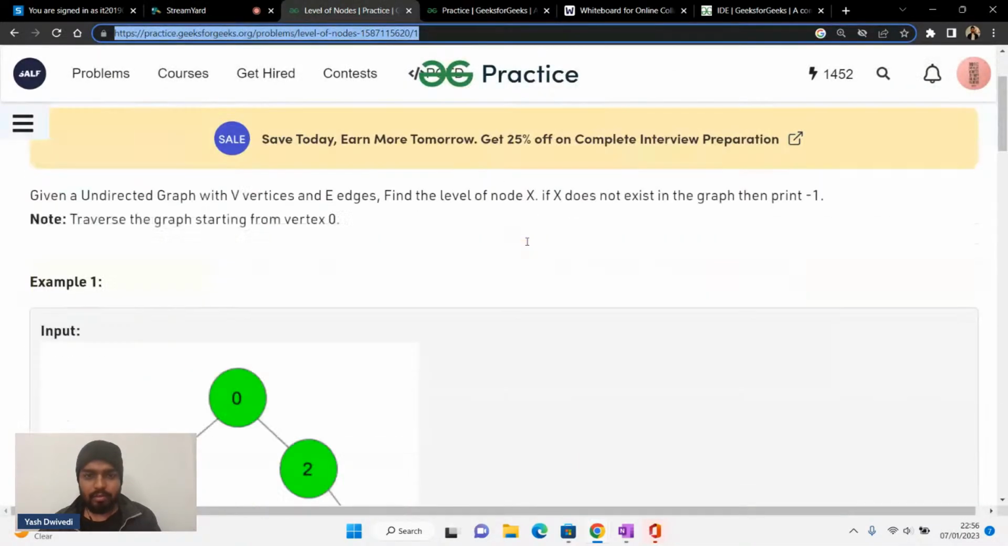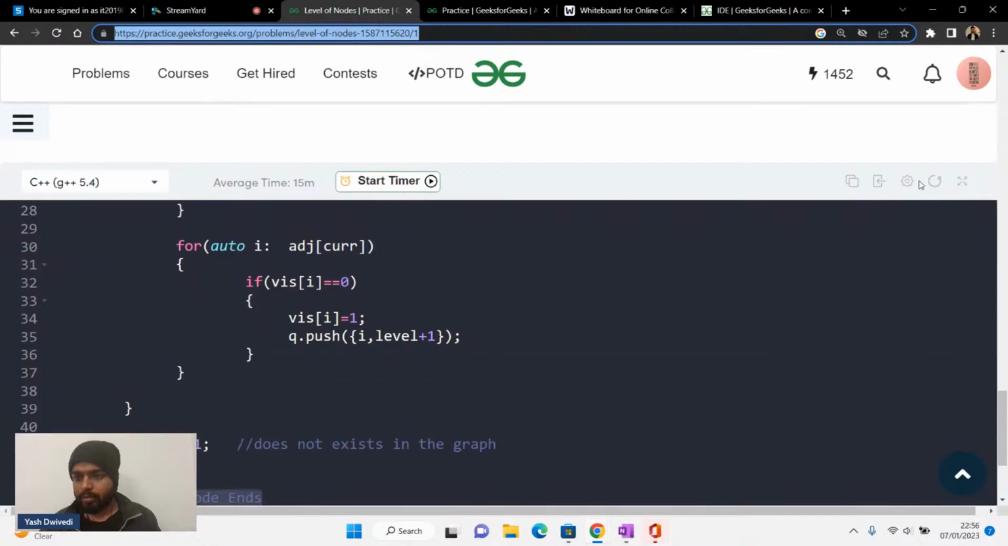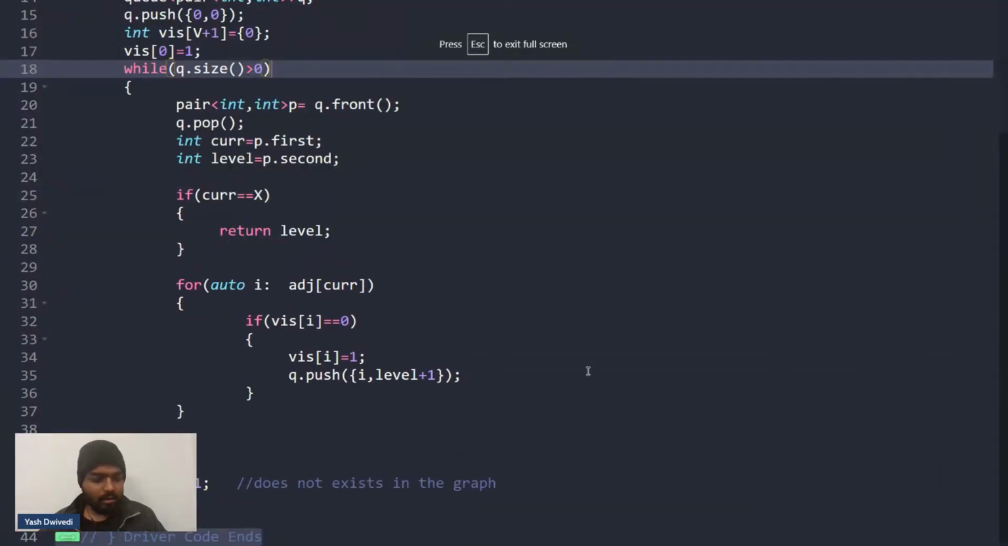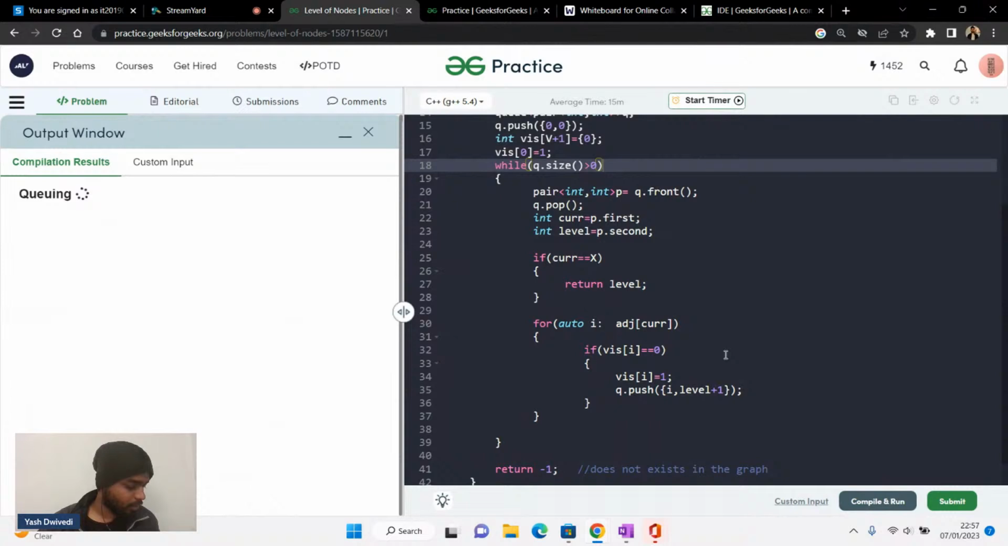Okay, I'll show you the Java code also, don't worry. All right, so let me do one thing. Now let's try and compile this problem to see if it works or not.